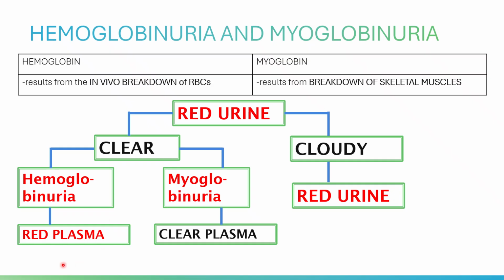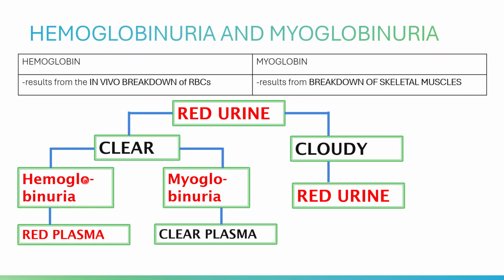While in the case of hemoglobin, when there is intravascular hemolysis, what will happen? Your hemoglobin is salvaged. How is that done?